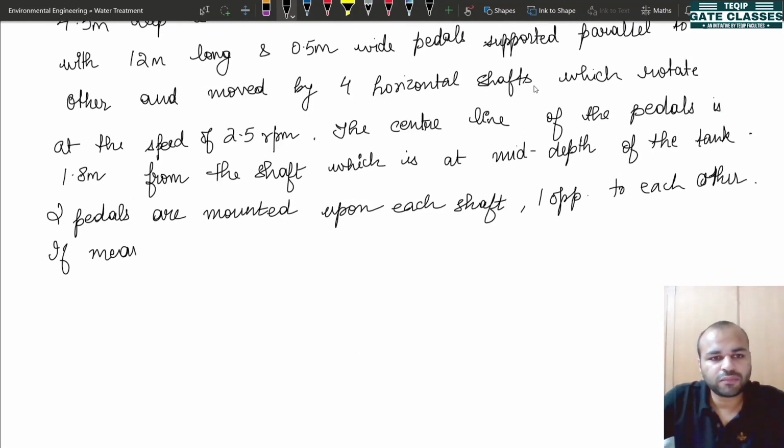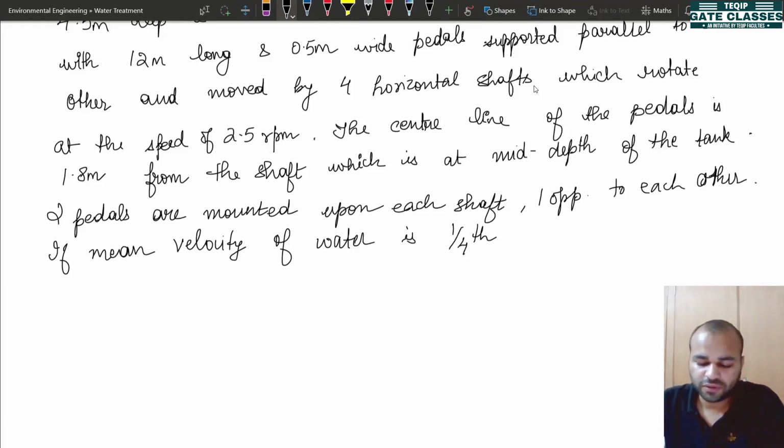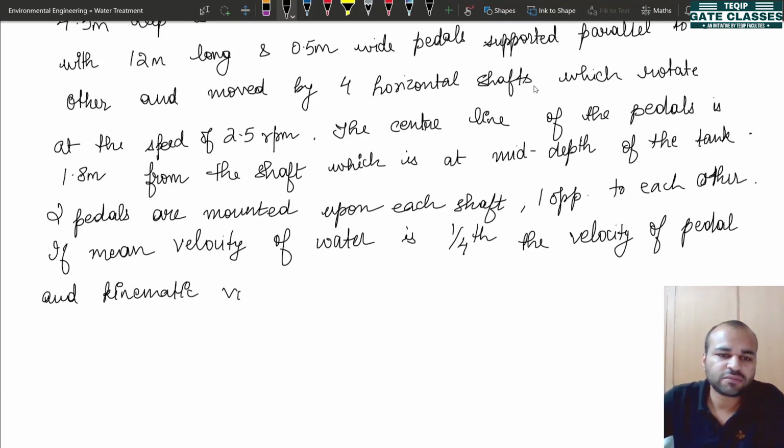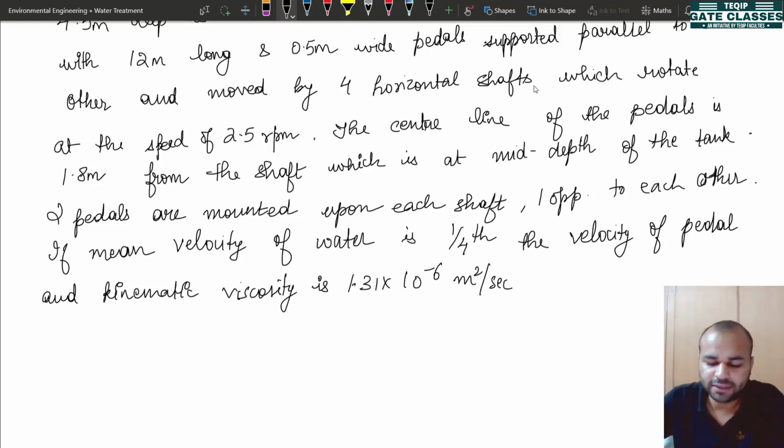If mean velocity of water is one fourth the velocity of pedal, and kinematic viscosity is given, and kinematic viscosity is 1.31 times 10 to the power minus 6 meters square per second.